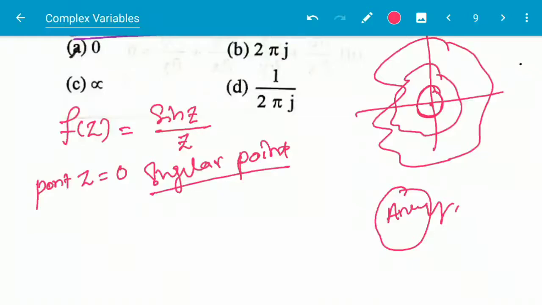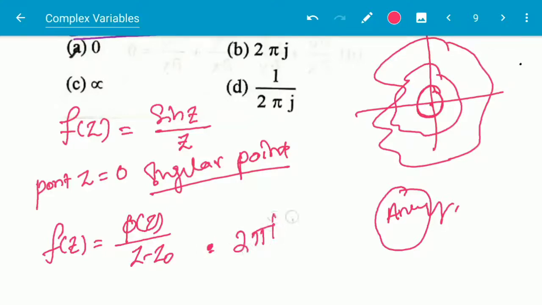Suppose the function can be represented by phi(z) by z minus z0, and z0 is within the contour, then the integral is given by 2 pi i into phi(z0).